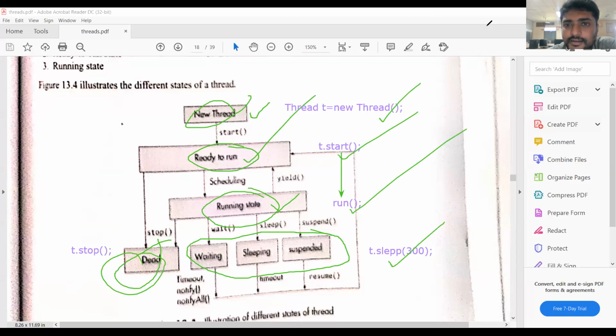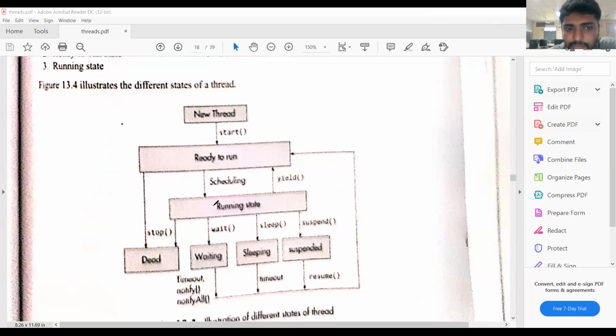So let us see the links between each state. The thread is started. The thread is scheduled to run after some time. So the thread is running. The thread may go to some states: wait, sleep, suspend. By using these three methods, the thread goes to the waiting state.